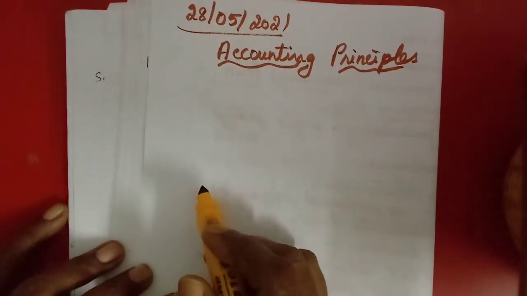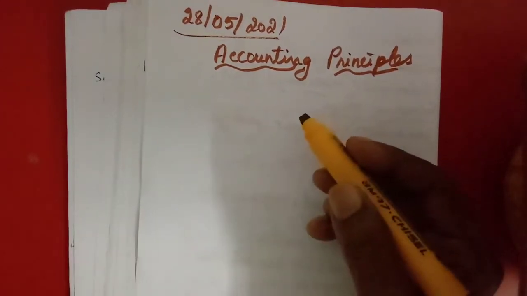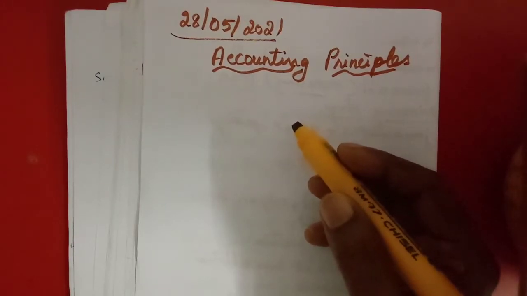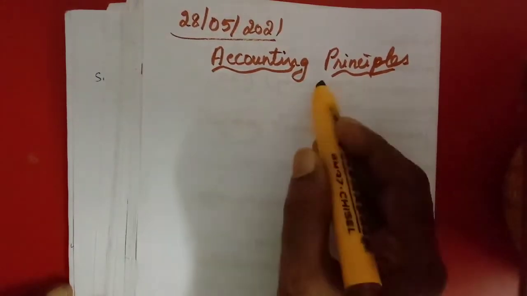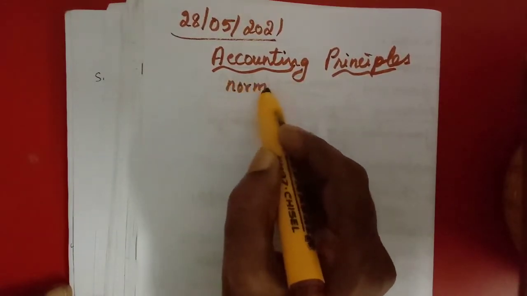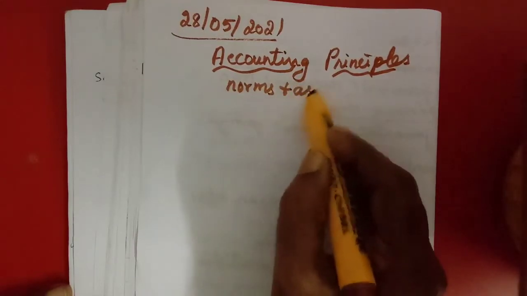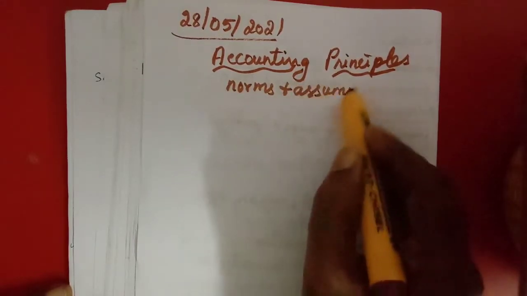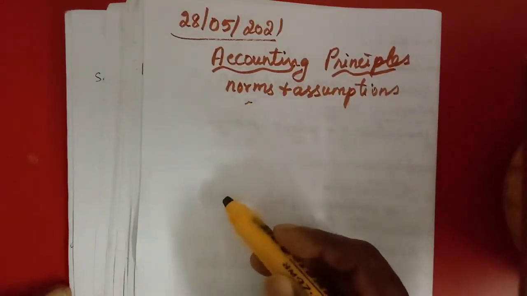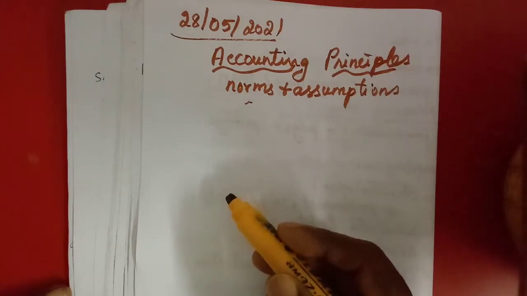Okay, so now we should learn about the accounting principles. We should know what the accounting principles are. So what is the meaning of principle? Principles means the norms and assumptions. Some rules and regulations, we say. Norms, that is, conditions. Then the assumption: if it is like this only, we can prepare. So assumption, assuming.